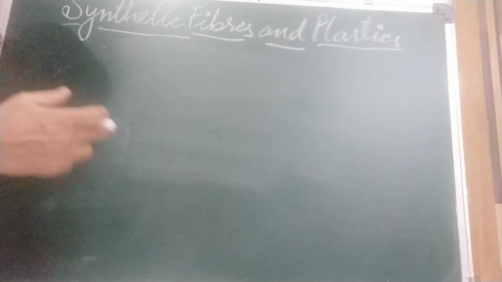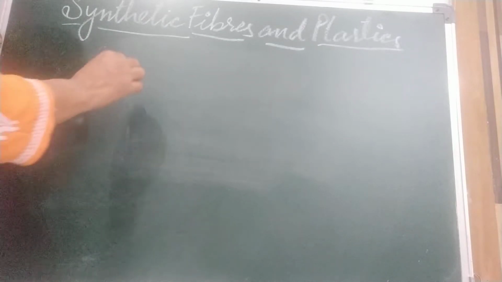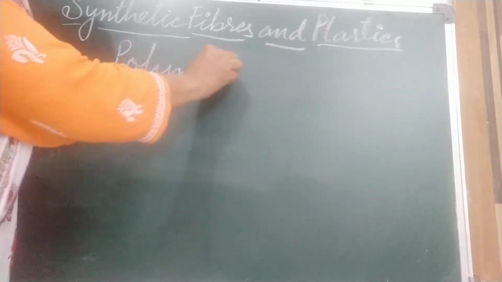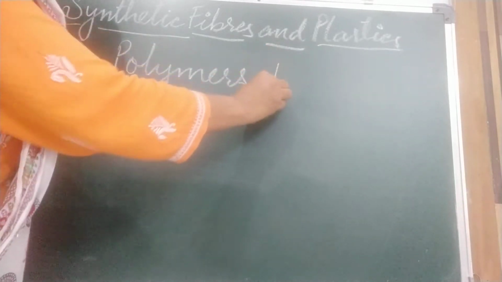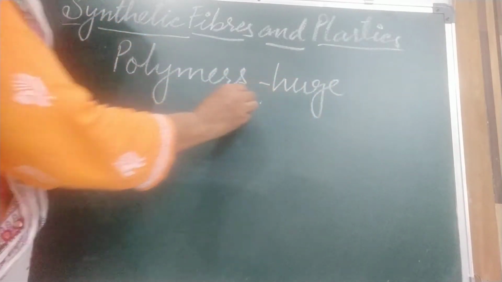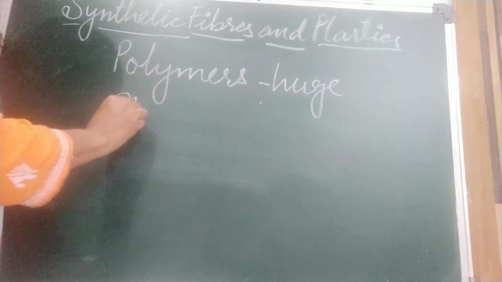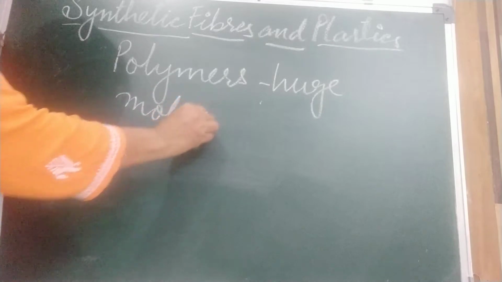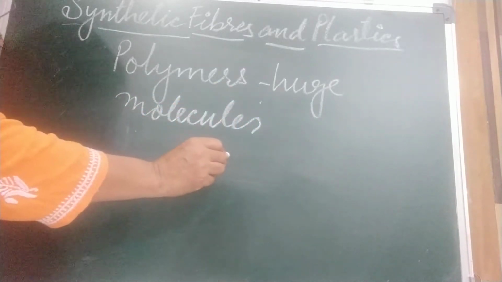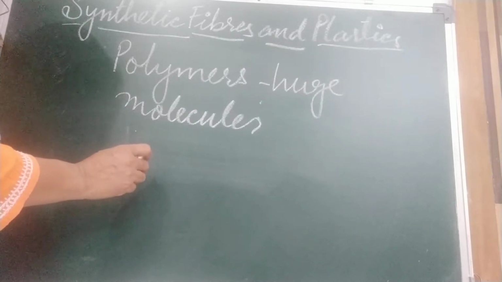Polymers are huge molecules, usually consisting of a long chain made from thousands of similar small molecules called monomers.